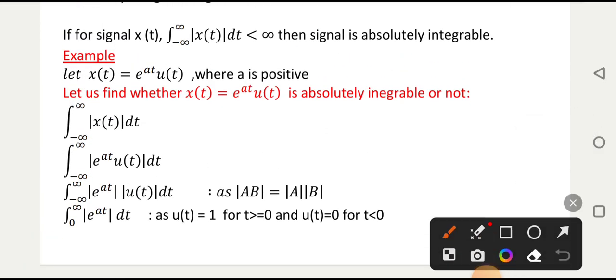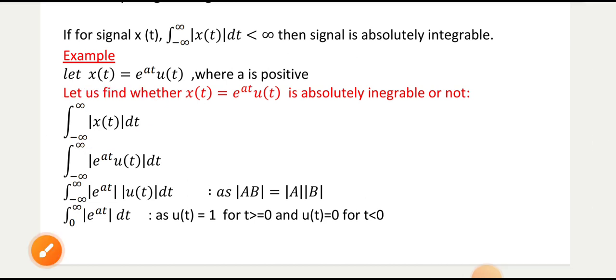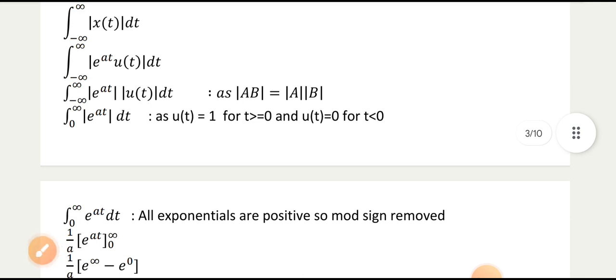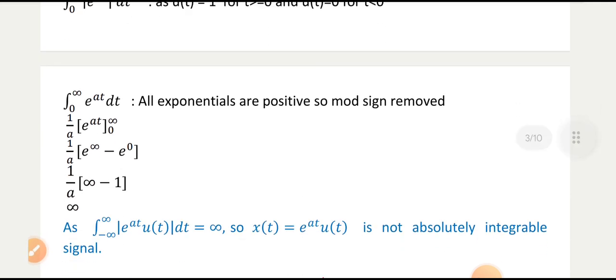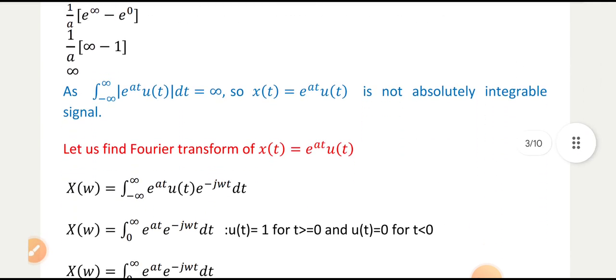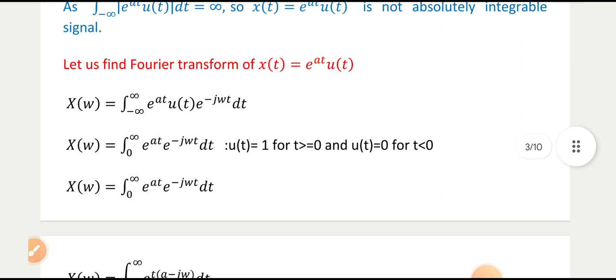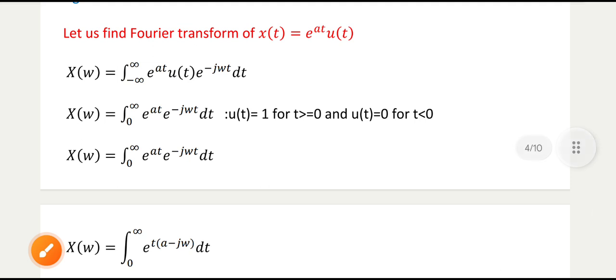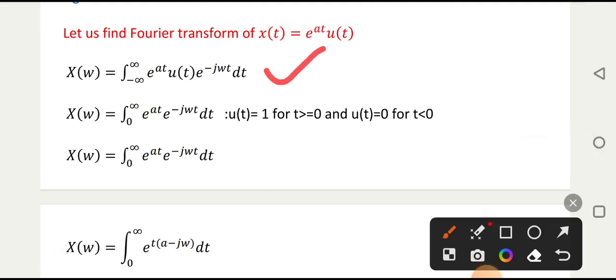You have to compute this integration. So we have one signal and we have found its absolute integration. We have found its area, whether it is finite or infinite. We have seen that its area is infinite, so it's not an absolutely integrable signal. So we are saying that the Fourier transform of such signals doesn't exist, or we cannot analyze such signals with the Fourier transform. For that we have computed the Fourier transform.